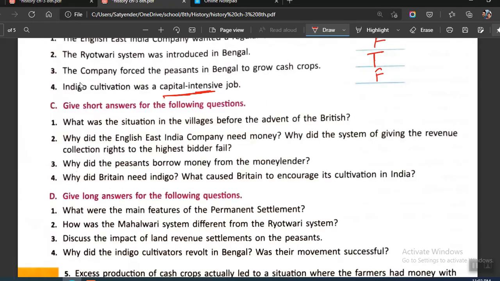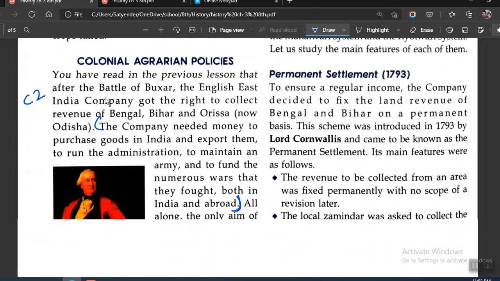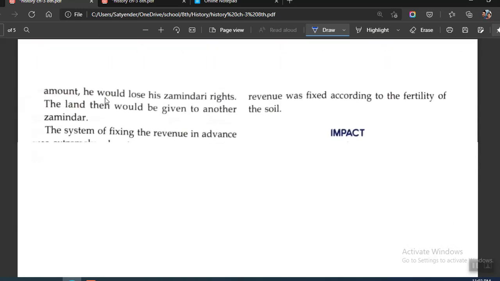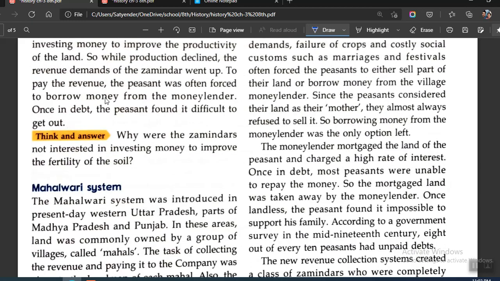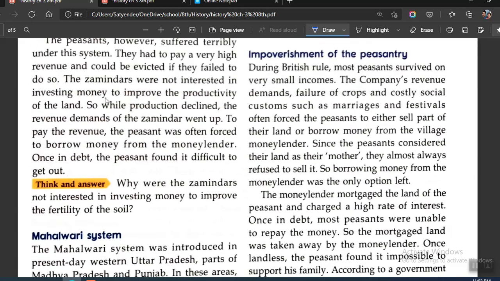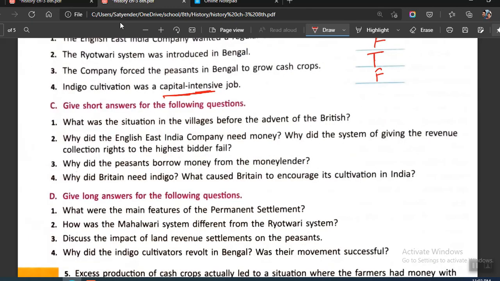Okay, moving on to C3, we have why did the peasants borrow money from the moneylender? So what was the need that they had to borrow money? For this we have to go to the paragraph which is discussing the condition of this. Okay, the company's revenue demands, failure of crops, costly social customs such as marriages forced the peasant to sell part of the produce. You will be writing from here. This is your C3, I suppose. Let me just check it again.